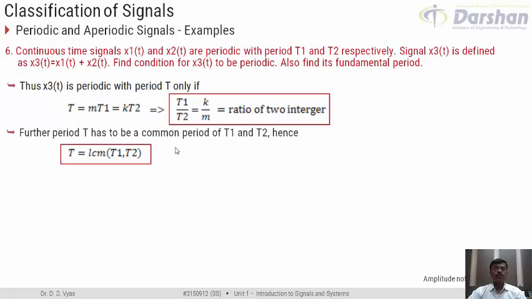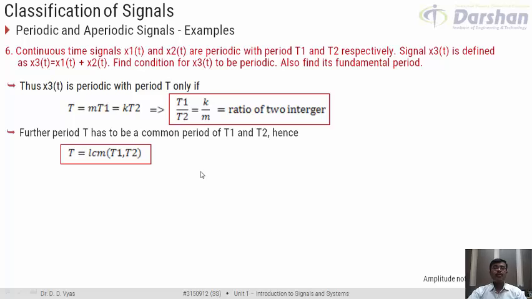So, with this, we get the condition for x3(t), which is the summation of x1(t) and x2(t), to be periodic. And what is the condition? The condition is that the ratio of the period of x1 and the period of x2, that is T1 upon T2, should be a ratio of two integers. And if this is satisfied, then the period of x3 would be equal to the LCM of T1 and T2.